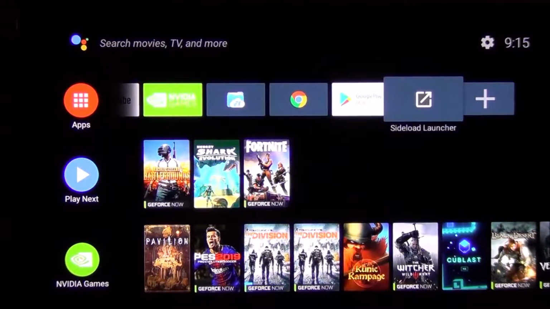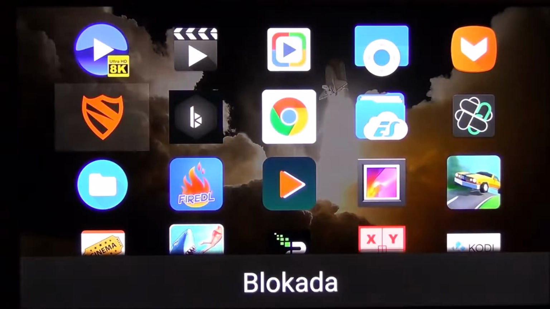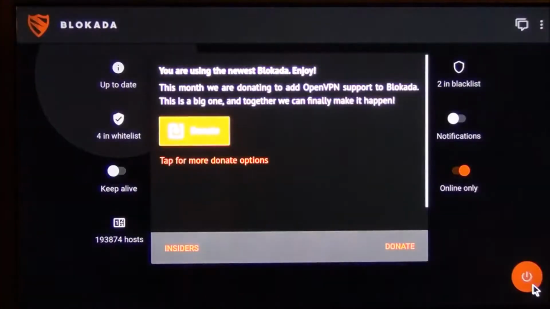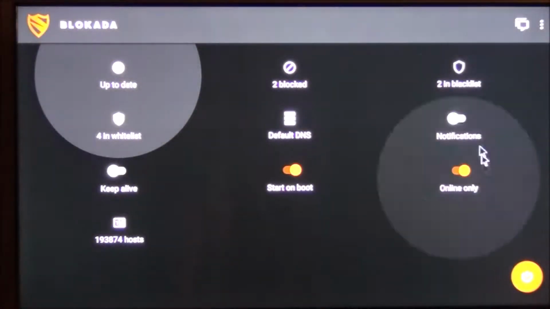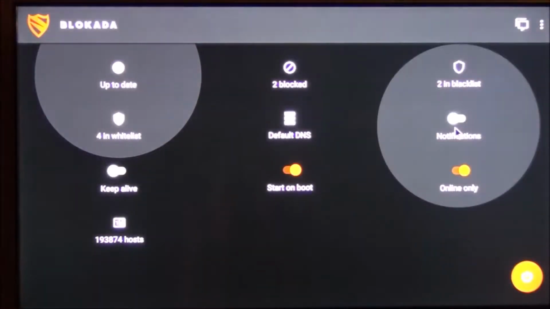So if you want to check it out, here on my sideload launcher, I'm just going to make sure that Blockada is on. It should be on. And as you can see down here in the bottom right, it is. I turn off notifications just so I don't get notified of little things with Blockada. If you want to get notified, just leave it on.